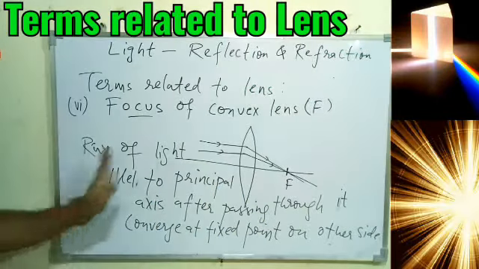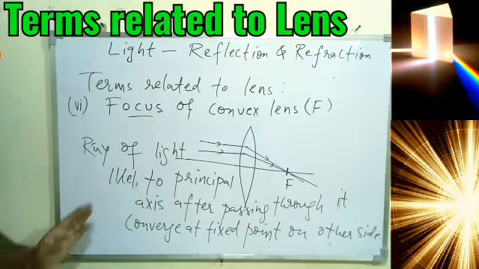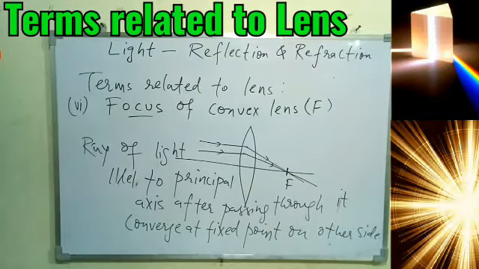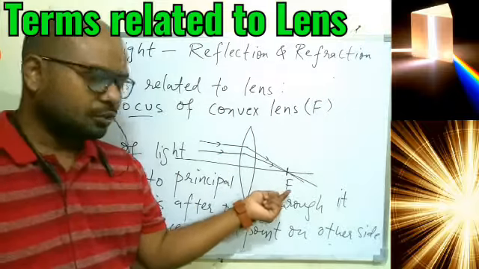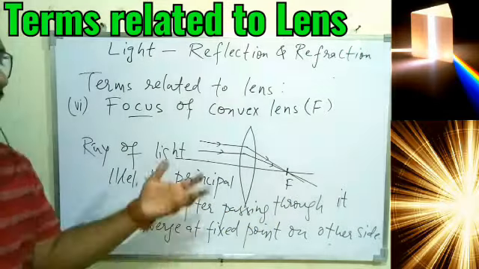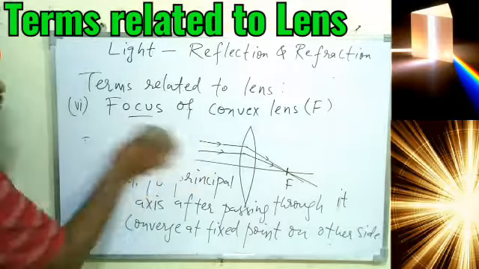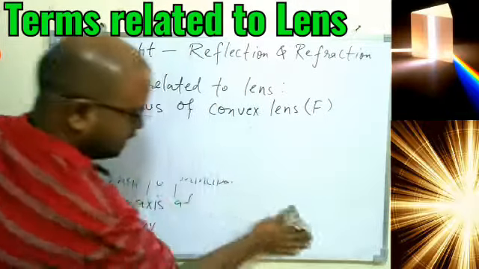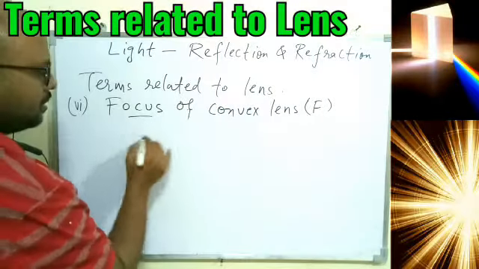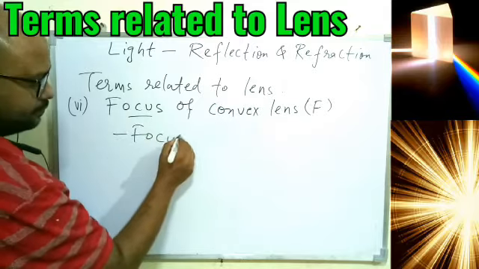So I am not writing this much, so you have to understand. I think you have understood the meaning, what I mean exactly. Okay, so since the ray will actually pass through the focus, and if the ray can actually pass, then that point will be a real point, so we can say the focus is real in this case. So that is one thing we have to remember, that the focus is real.